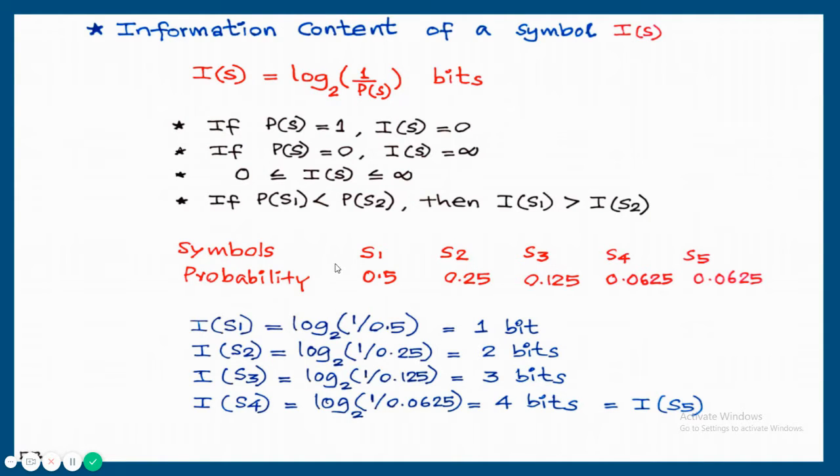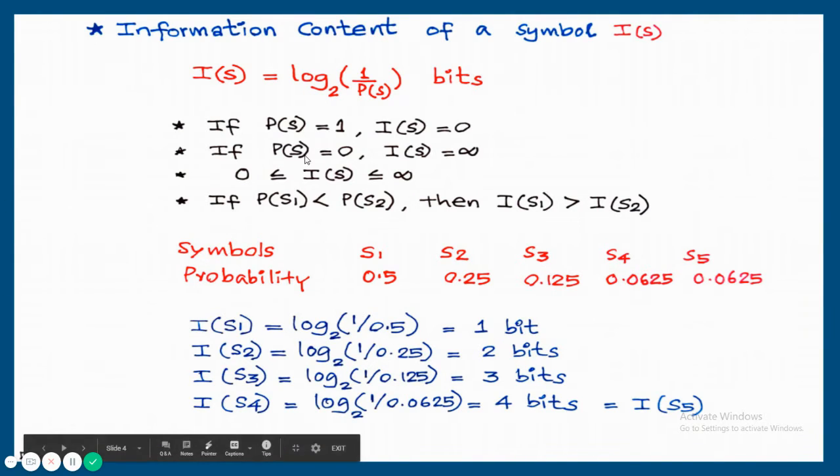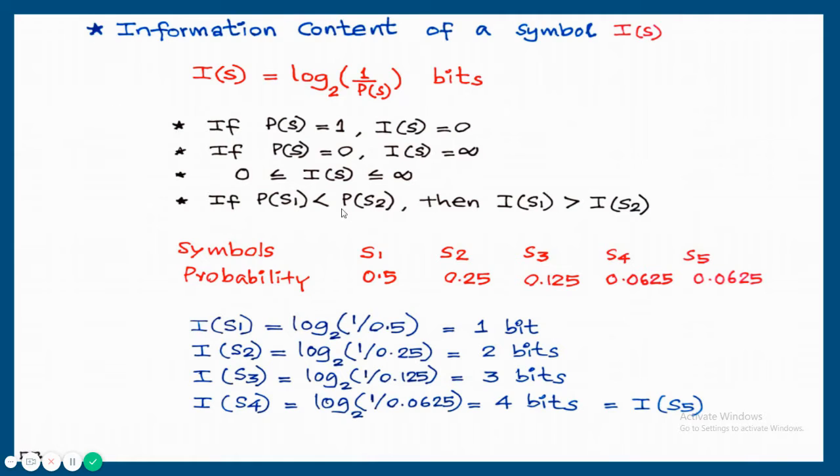Showing an example here. There are 5 symbols S1, S2, S3, S4, S5 with probability 0.5, 0.25, 0.125, 0.0625, 0.0625. That is 1 by 2, 1 by 4, 1 by 8, 1 by 16 and 1 by 16 respectively. So I of S1 is equal to log 1 upon 0.5 to the base 2. 1 by 0.5 is 2, and log of 2 to the base 2 is equal to 1. So information content of first symbol is 1 bit.